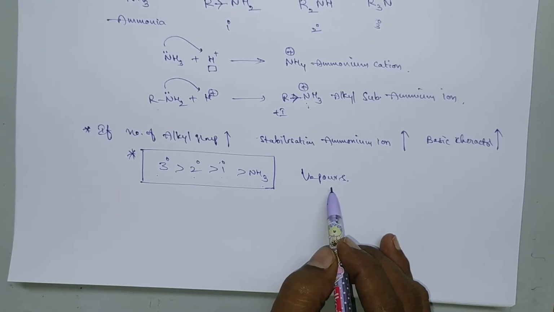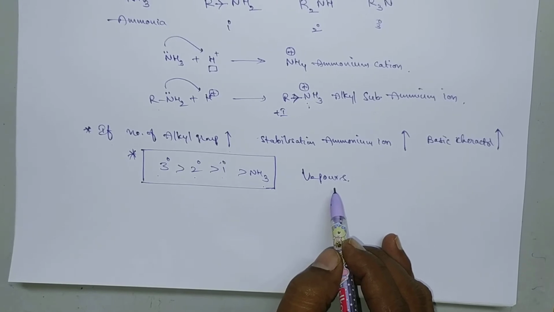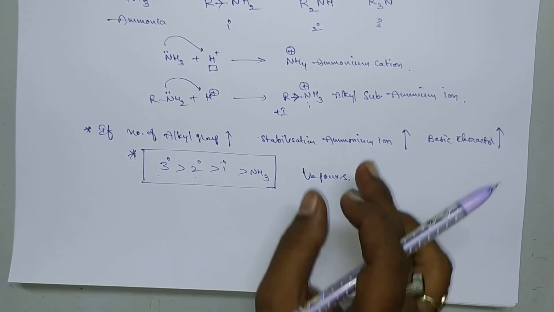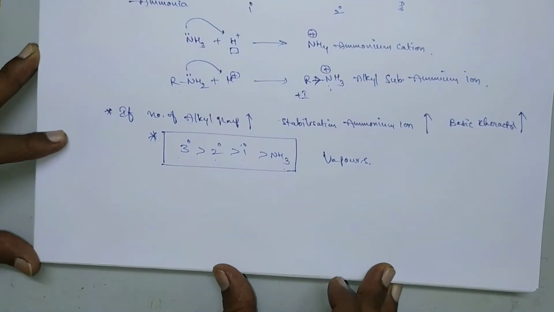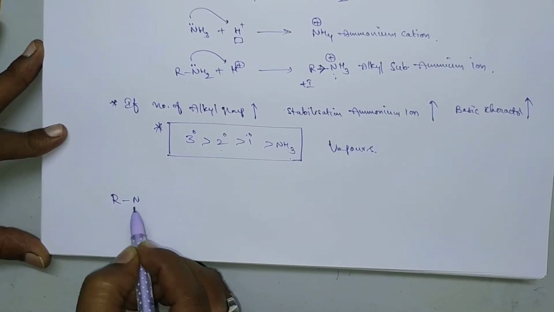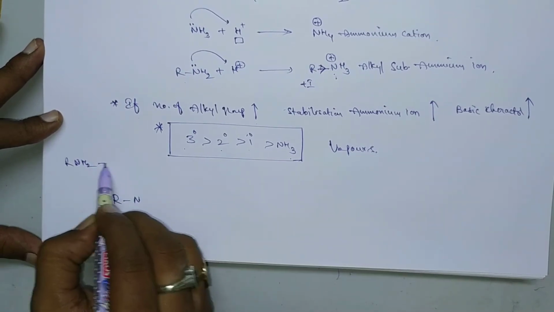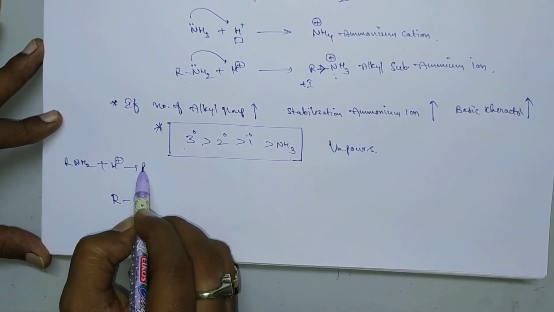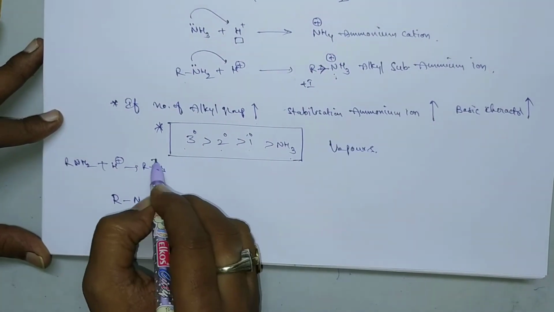But in case of aqueous solutions, there are many factors. Let us discuss those factors. If the amines are taken in aqueous solution, the ammonium ion will get solvated. Consider the primary amine, RNH2. This reacts with H plus ion to produce RNH3 plus.